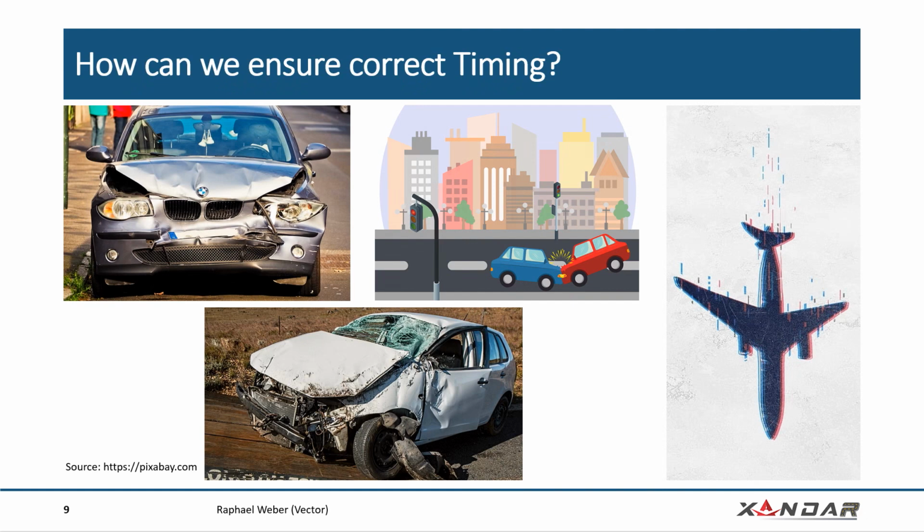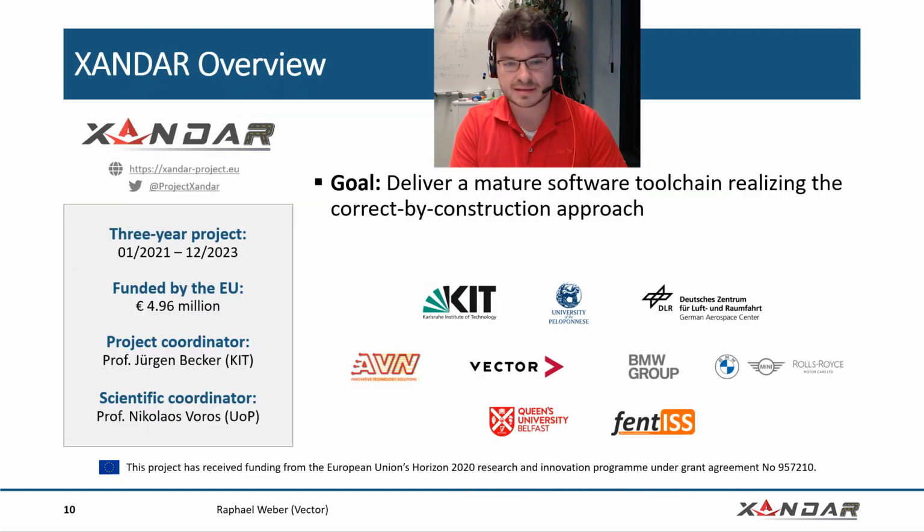So this is why there's the XANDAR project, and the XANDAR project has a specific goal to deliver a mature software toolchain realizing the correct by construction approach. And also specifically here in this case, we consider timing. So from a specification view, we start from timing early on and do all the timing specifications seamlessly on each level of abstraction. The XANDAR project is a 3-year project.